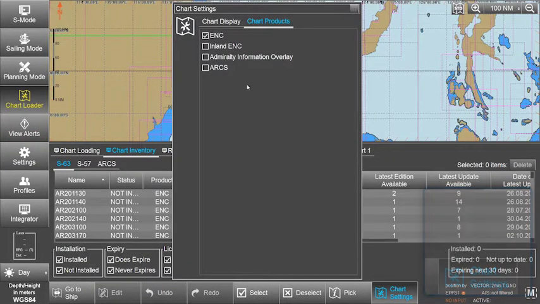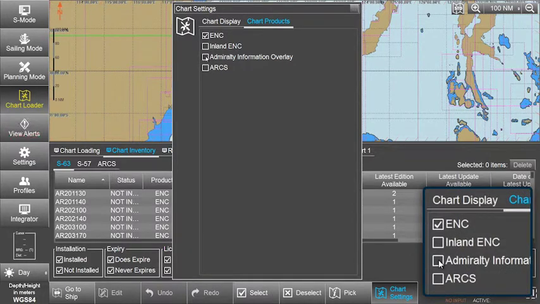In the Chart Settings window, tick the Admiralty Information Overlay option. Please note, the AIO checkbox remains disabled as long as no other product in this list, for instance ENC, has been activated.